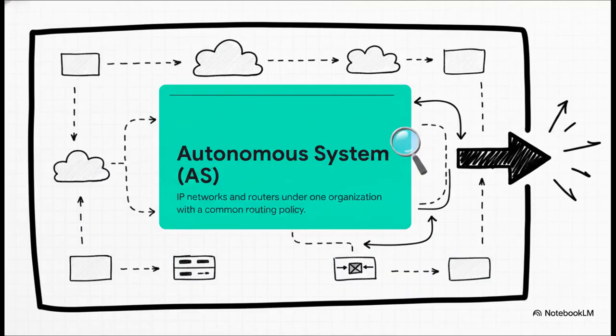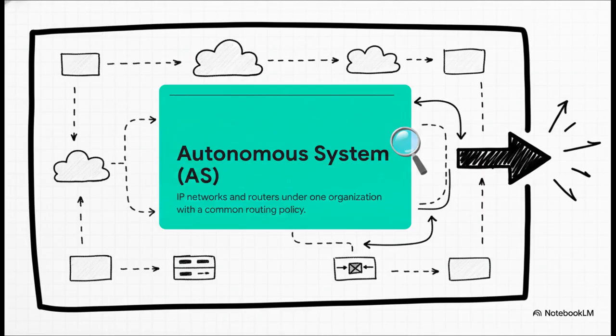Well, before we can even begin to understand the traffic flowing through our digital city, we first need to establish the city limits. We have to clearly define the domain we're talking about. So, an autonomous system, or AS, is essentially a collection of IP networks and routers entirely under the control of a single organization. It is one unified, bordered territory. The really key takeaway here is that an autonomous system presents a common, unified routing policy to the outside internet.